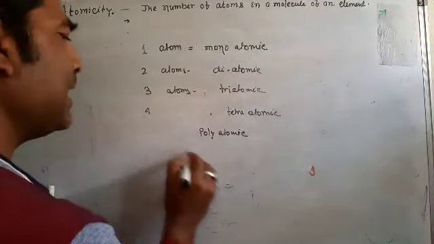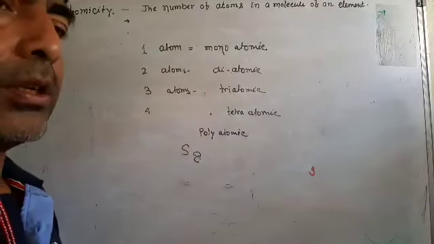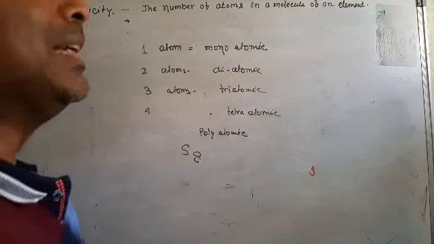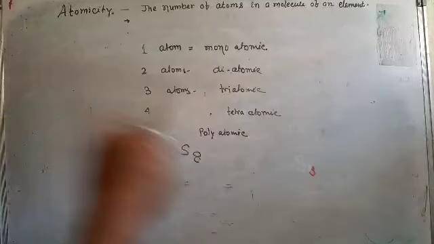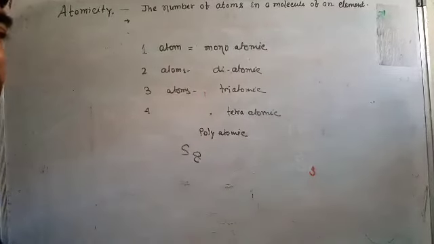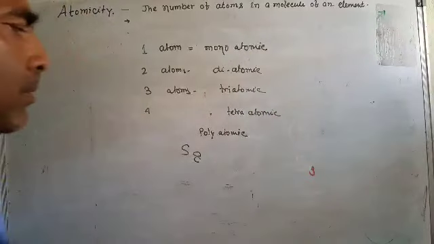So sulfur, S8, is a polyatomic element, always found in nature existing in 8 atoms. If you take one molecule of sulfur, that means you take 8 atoms. If you take one molecule of phosphorus, that means you take 4 atoms.